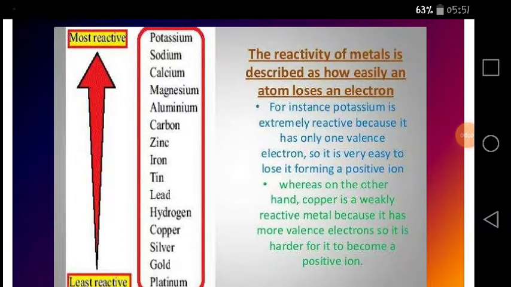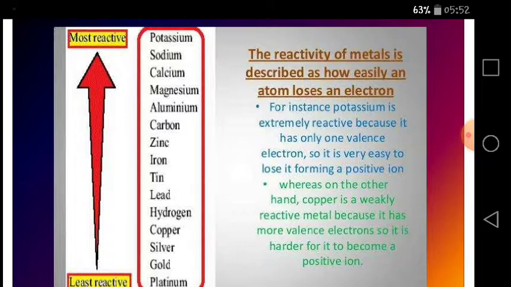Dear students, now we are going to understand the order of reactivity. This order of reactivity depends on the experimental work which we have studied in the previous lecture, and in the present lecture, the thermal decomposition of the metal carbonates. Before going to understand the order of reactivity, we have to understand the reactivity series, and I'm going to revise